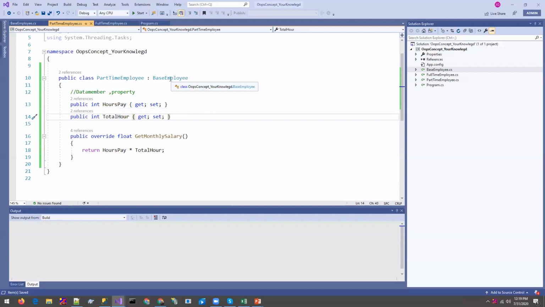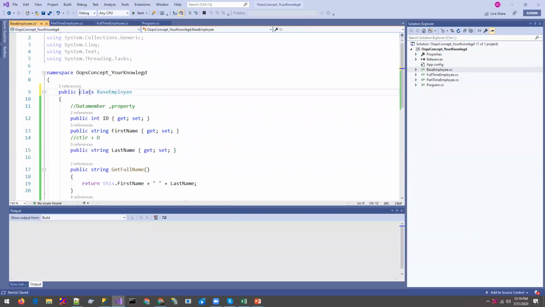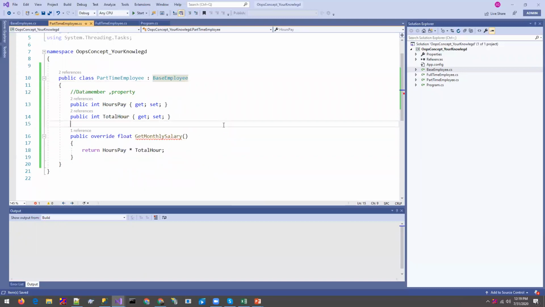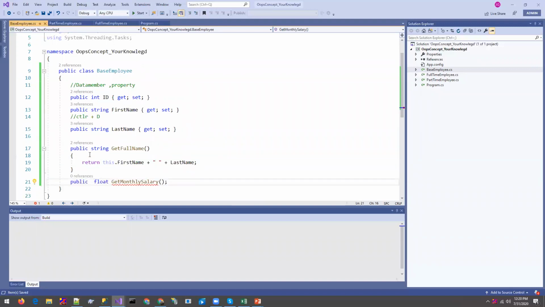Okay, let's take one more example: how can we do something like this without abstraction? When you remove the abstract class and still want to inherit, or still want to override this method here, the virtual keyword is there. We use the virtual keyword to make a method overridable.